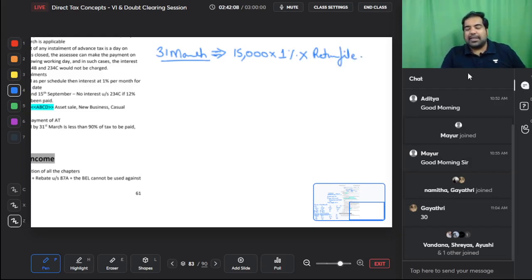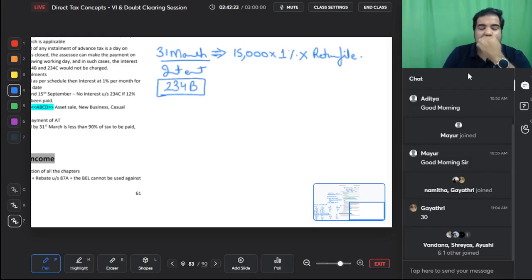So this is another interest section. Yes, the earlier one was on installment, this is on overall, and this is under section 234B. B is baad mein guys. First is C, which checks you 4 times, and then is B. B is on the overall advance tax, and remember it gives you a leeway up to 90%. And then guys, this is your advance tax.